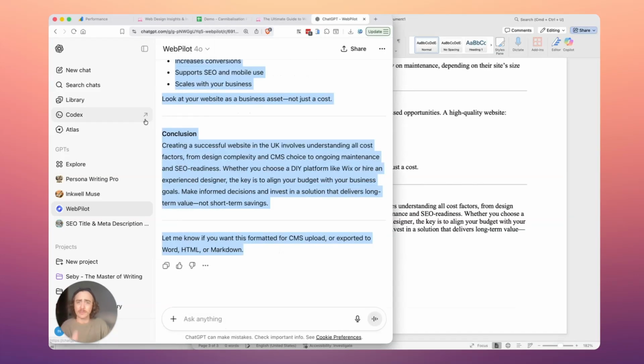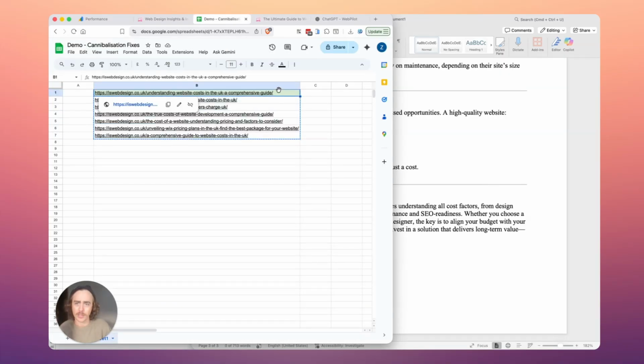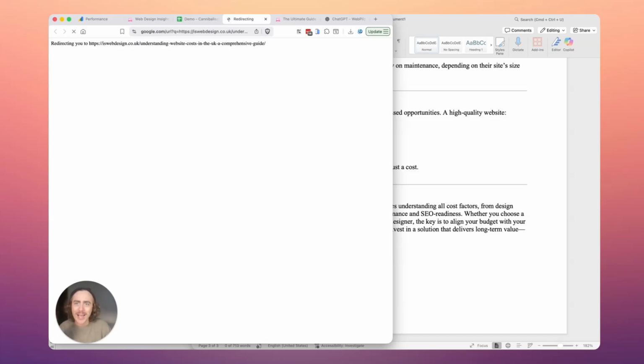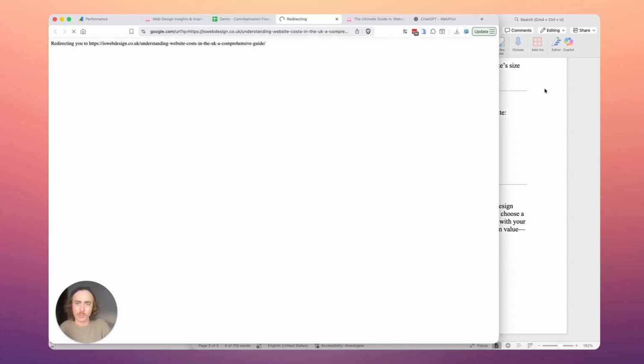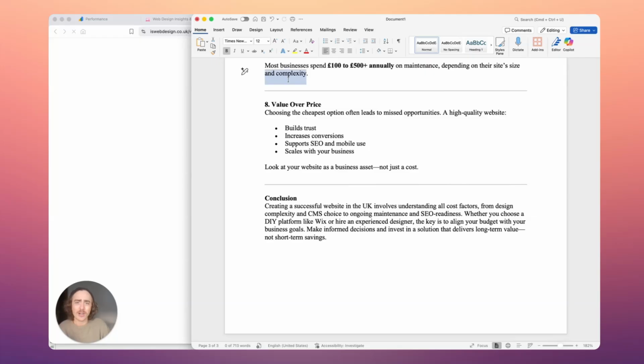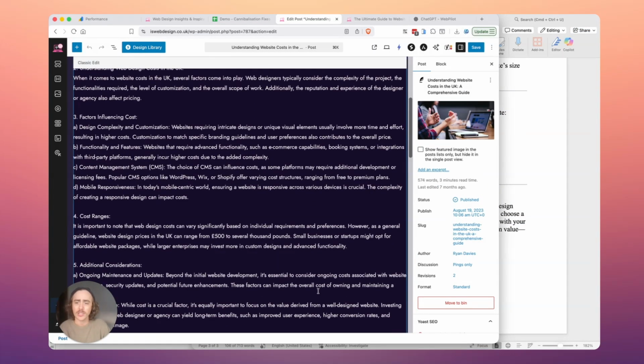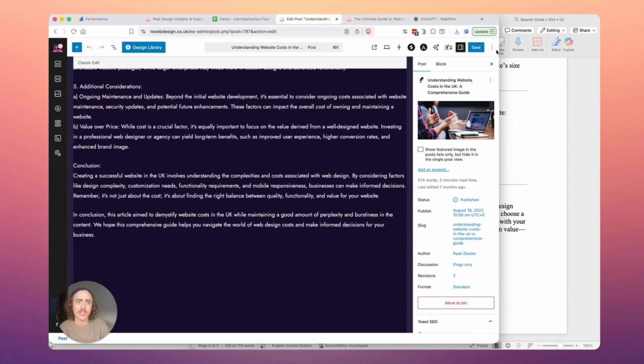Say that I have completely finished this article. Now what I want to do is go to my leading article here. I'm going to open it and add that new content in there. So I'm using WordPress. I'm going to go in, edit this post, and add all my new content, new structure and everything. Make sure that my internal links are there, my external links are there. I'm going to save it.